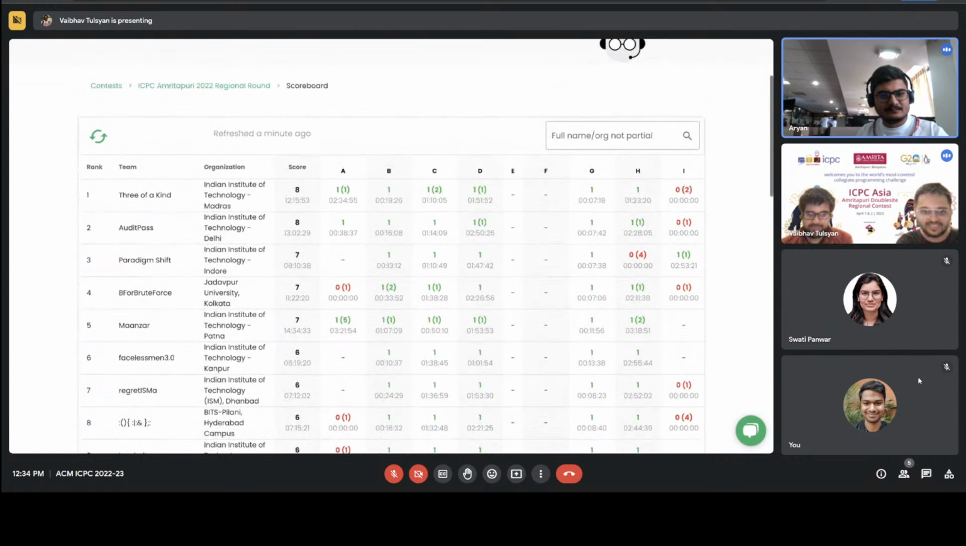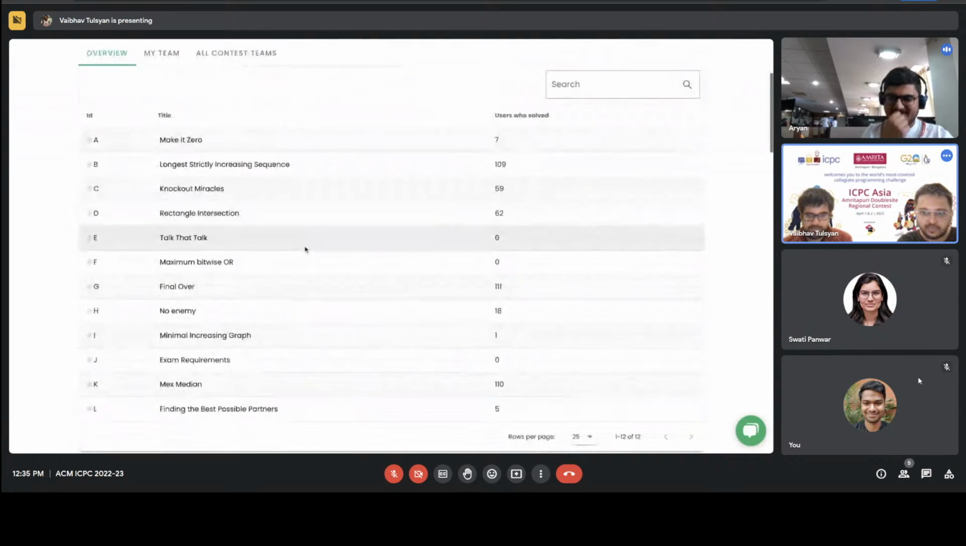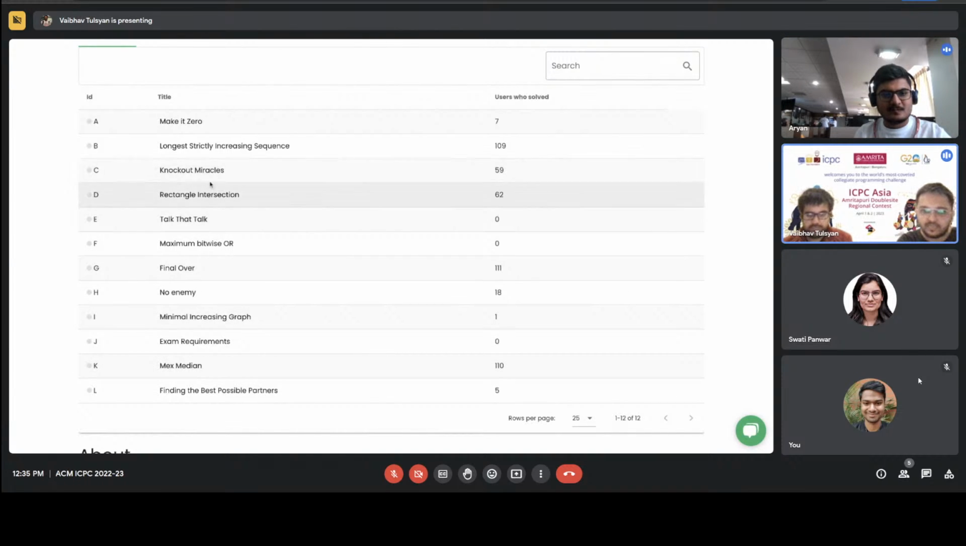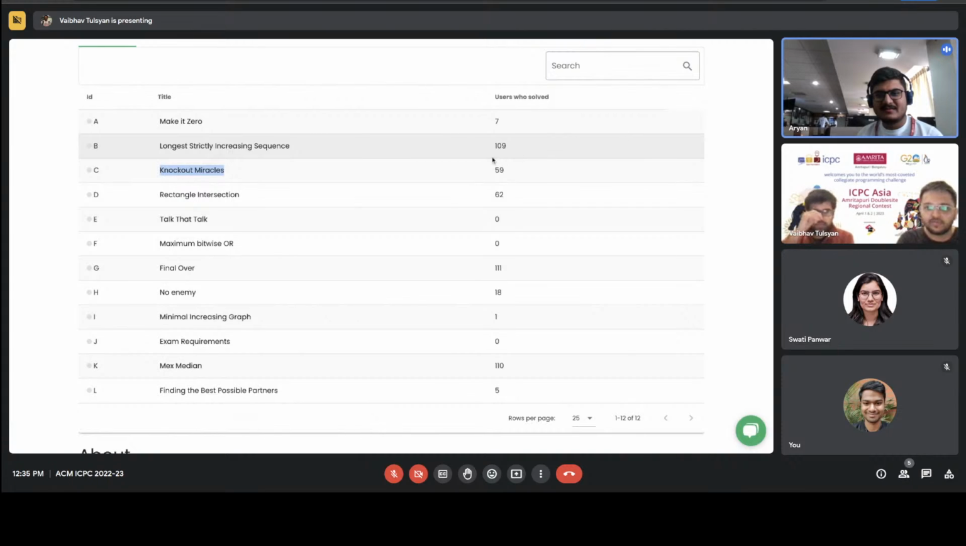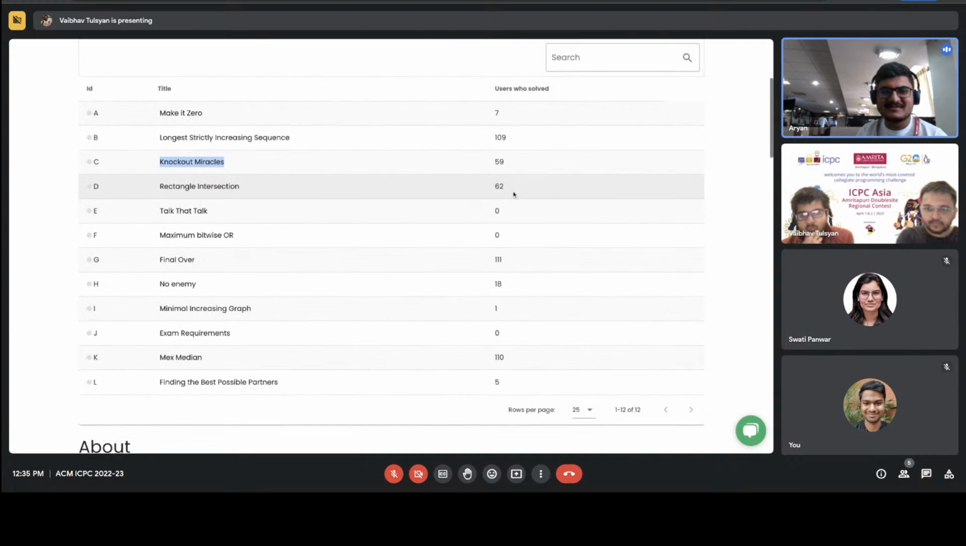So yeah, let's see how this goes. And maybe we can just look at the standings again. Knockout Miracles now has a lot of ACs, and so does Rectangle Intersection. I guess that's great. Good to see plenty of teams. I think our prediction was that half of the teams will solve Knockout Miracles. I think they're not very close. Right.